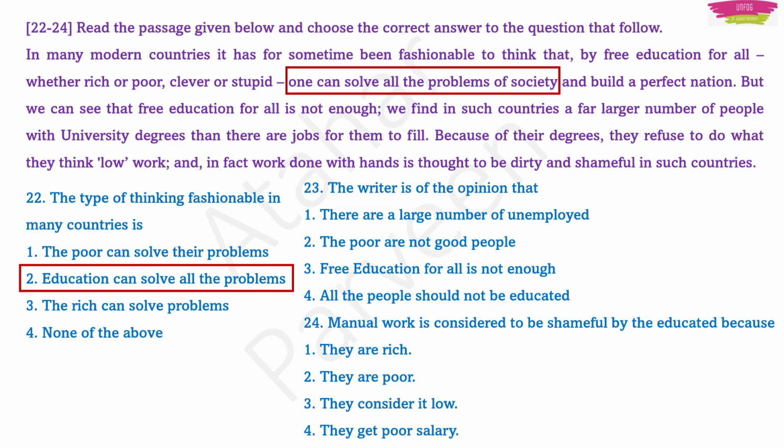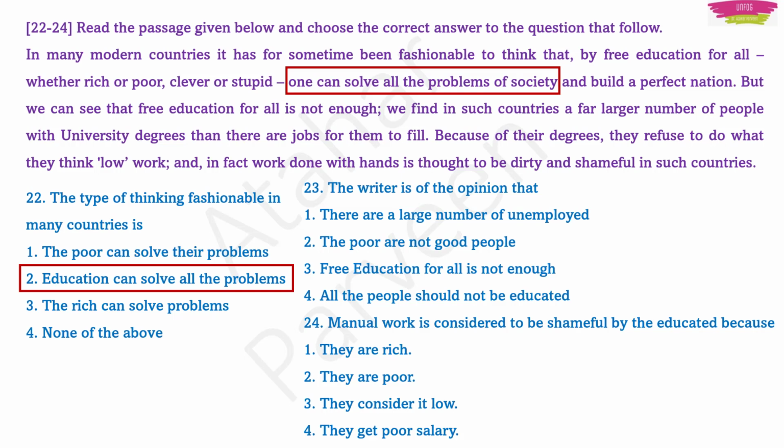But we can see that free education for all is not enough. The reality is that free education alone is not enough. We find in such countries a far larger number of people with university degrees than there are jobs for them to fill. Jobs are less, educated people are more, degrees are more.